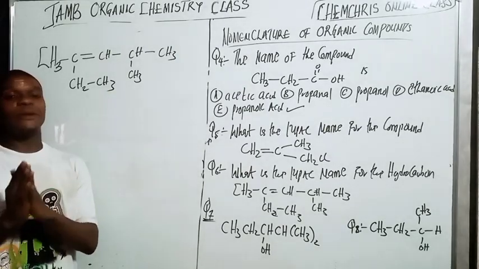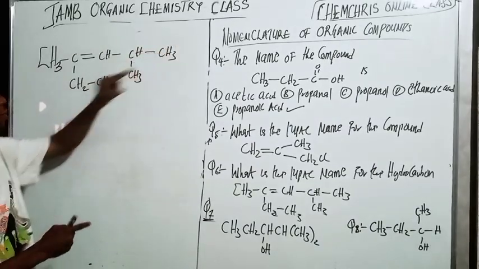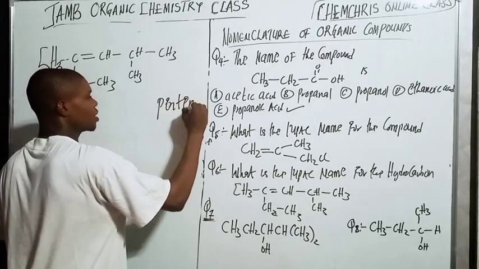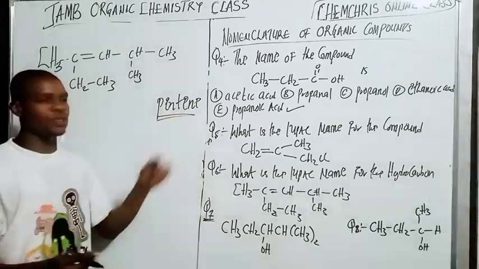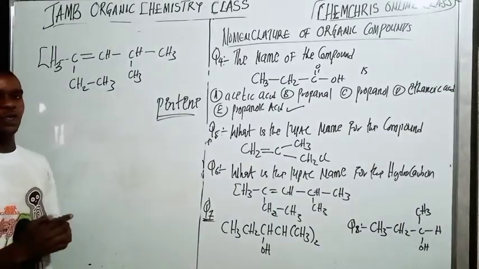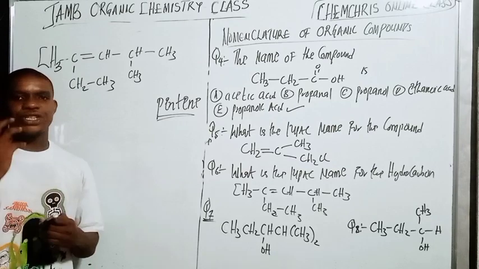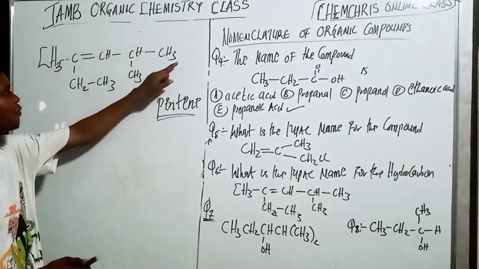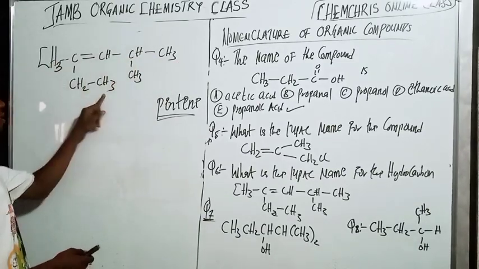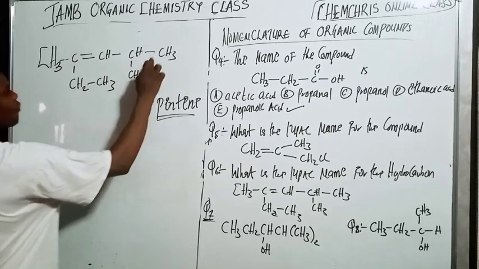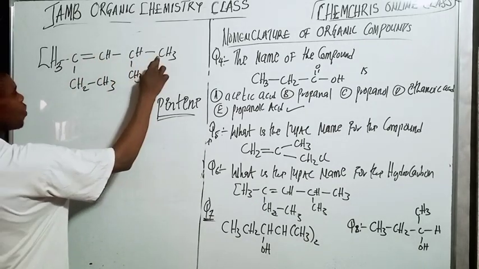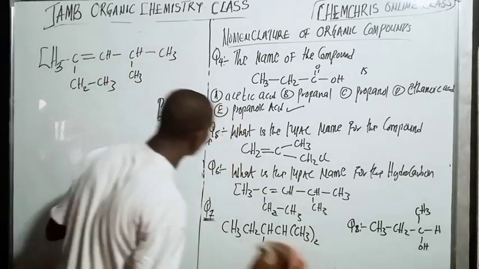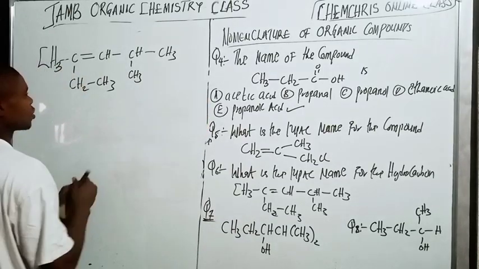Now, the first mistake so many of you will make is to take from here to here, 1, 2, 3, 4, 5, and say the parent name is pentene, which is wrong. The reason is that we must choose the longest continuous carbon chain, that is the chain that has the higher number of carbon atoms. From here to here is 5, but from here to here, let's count: 1, 2, 3, 4, 5, 6. Can you see that? So it's going to be hexene, not pentene.